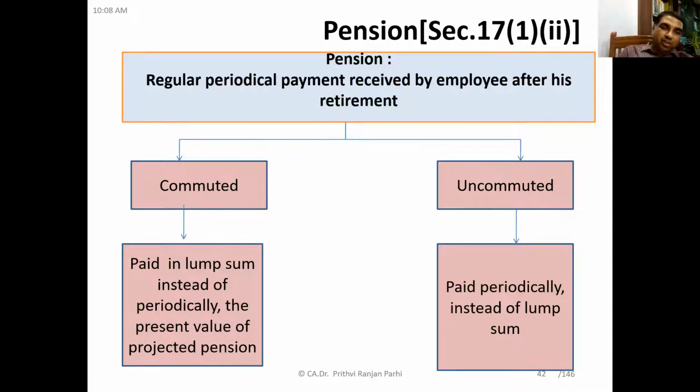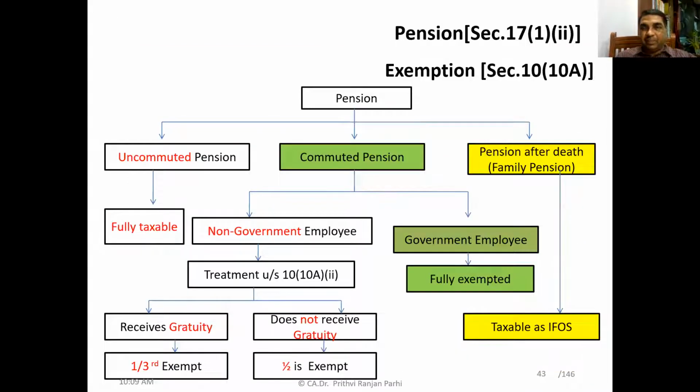Okay. So commuted pension is paid in lump sum instead of periodically. The present value of the projected pension is calculated. That is called commuted pension. If the employee is interested, he may commute his pension. Uncommuted is paid periodically instead of lump sum. Understood? What is commuted pension? What is uncommuted pension? Yes, sir. Okay.